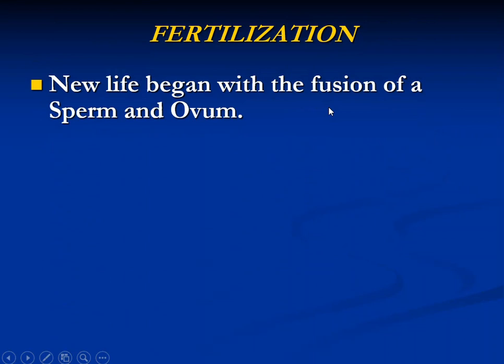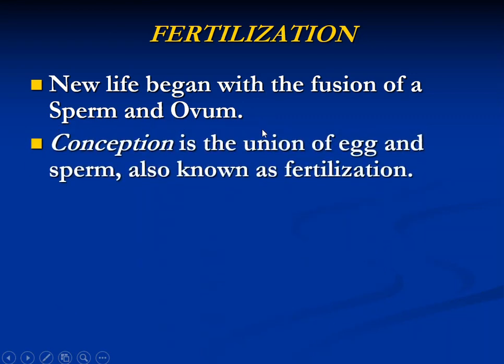Next, fertilization. In simple terms, it is a process by which the ovum and sperm fuse with each other. New life begins with the fusion of the sperm and ovum, and this process of fusion is known as fertilization. The unit which develops after the fusion of the sperm and ovum is known as the zygote. Conception and inception are both the same, and it is also known as fertilization.